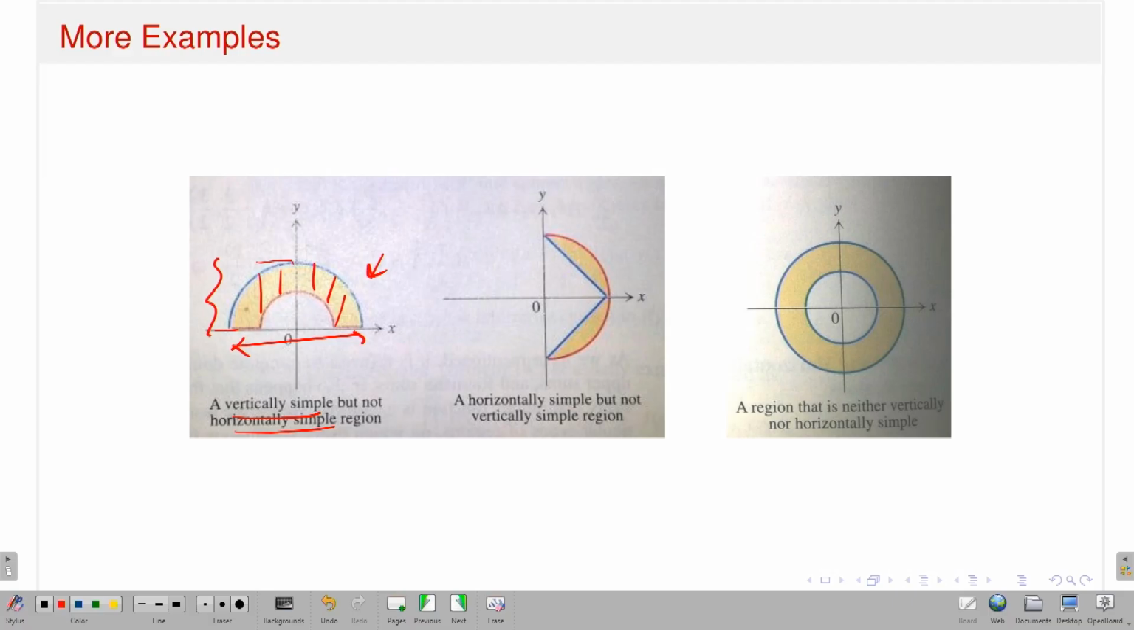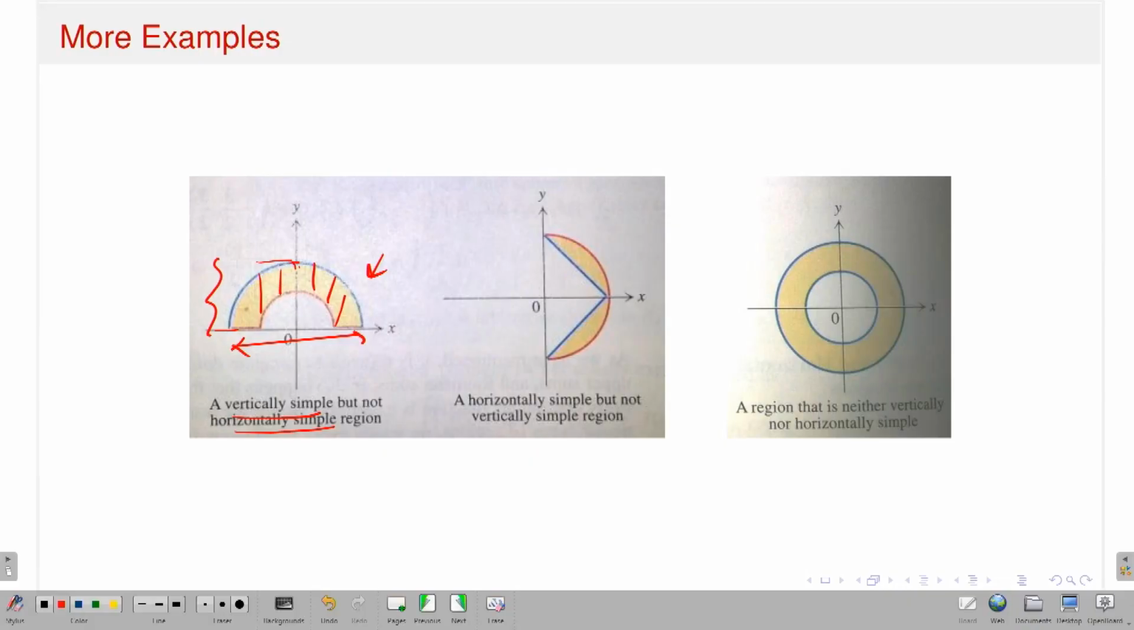But if y varies from this to this, there is no fixed curve. Horizontally simple means I have to fix y in some range, but x should vary from one curve to another curve. A fixed curve should be there. But look at the region. The y range is from here to here, but x varies from where to where? On the left-hand side it varies from this curve to this curve, but if you go to the right-hand side, the curve changes. So no fixed curve varies from the left-hand side to the right-hand side. That is not fixed. Therefore it is vertically simple, but not horizontally simple.